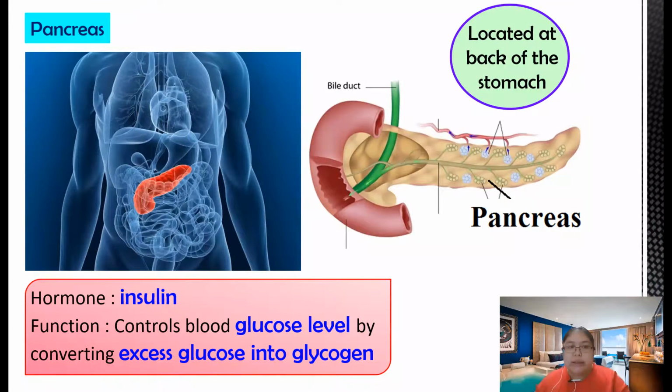Third one is the pancreas. Okay, location of the pancreas: at the back of the stomach, behind the stomach. This is the shape of the pancreas. What hormone does it produce? Insulin. Its function is to control the blood glucose level by converting the excess glucose into glycogen. Glucose is a complex system, then glycogen is a simple system.